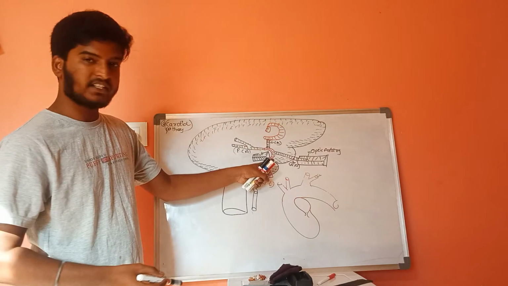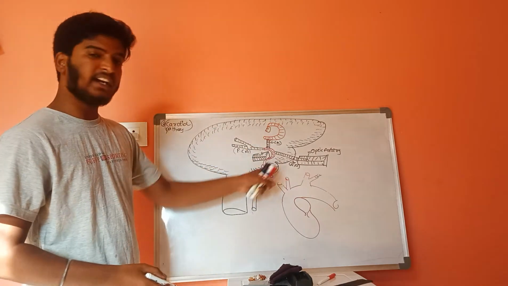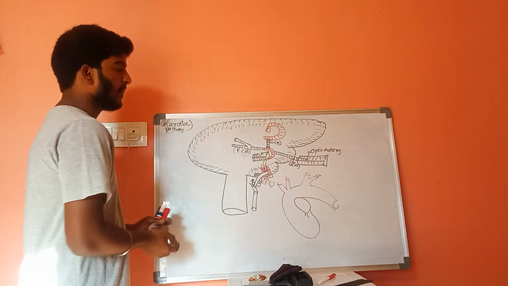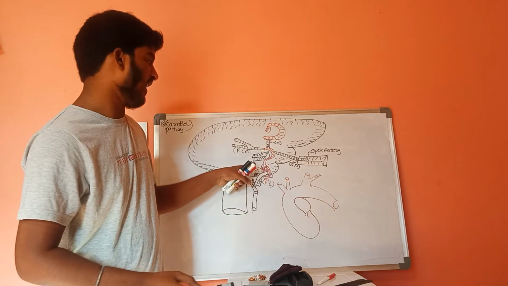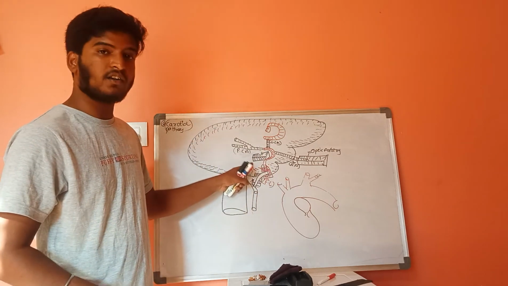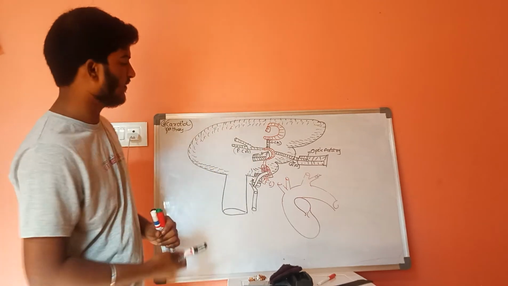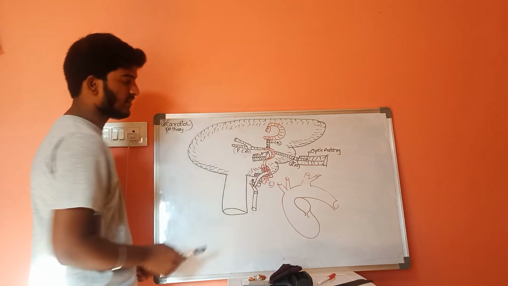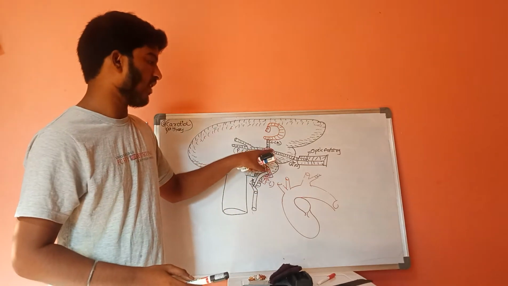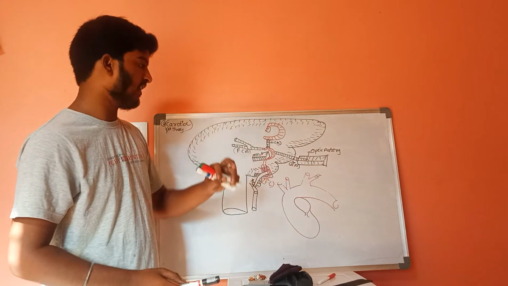Here, whenever this carotid artery enters into the inner side of this cerebral hemisphere, it is wrapped by cavernous sinus, and this is not carotid sinus, this is cavernous sinus, and this carotid artery is divided into three divisions.